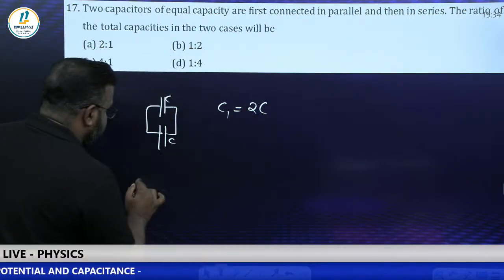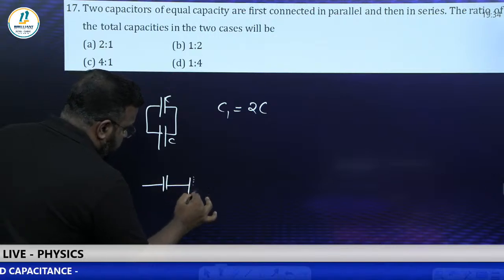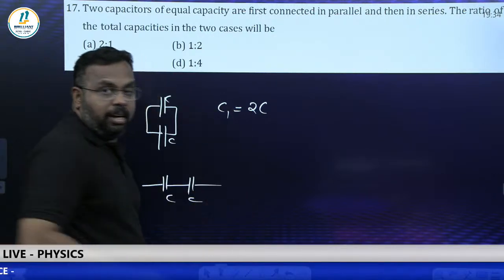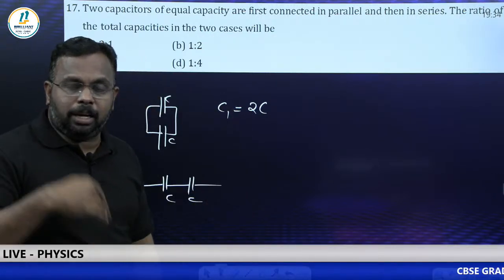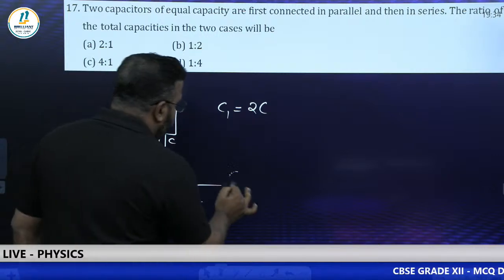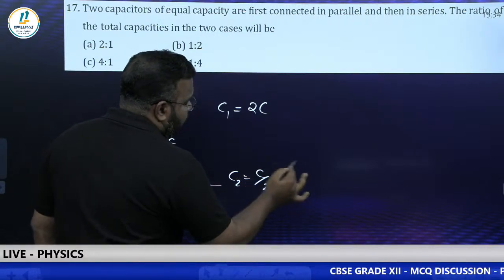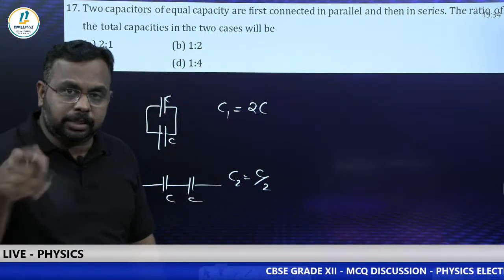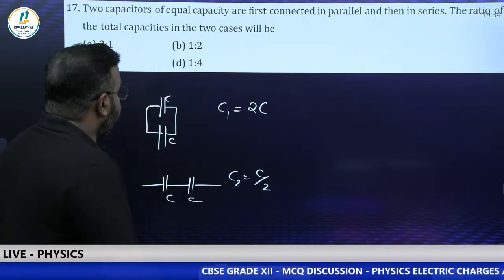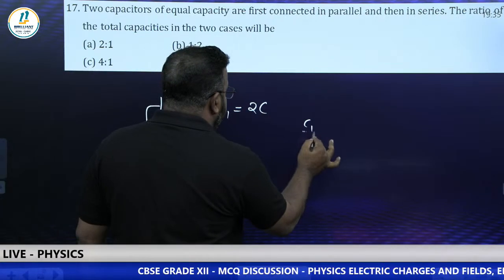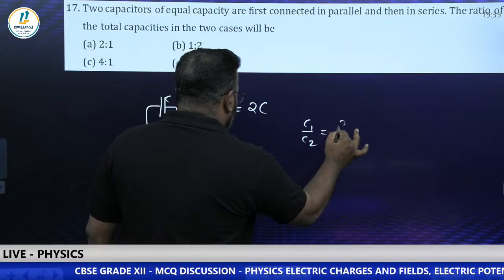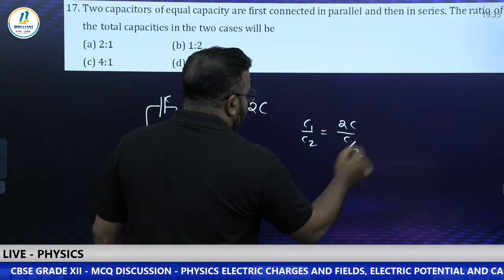Then in series. So in the second case, C and C in series, the effective capacitance will be what? Using the series combination formula, we get C by 2. If identical capacitors are connected in series, it will be halved. So C by 2. They are asking what is the ratio. So we get C1 by C2. C1 by C2 will be what? 2C by C by 2. What is the answer?